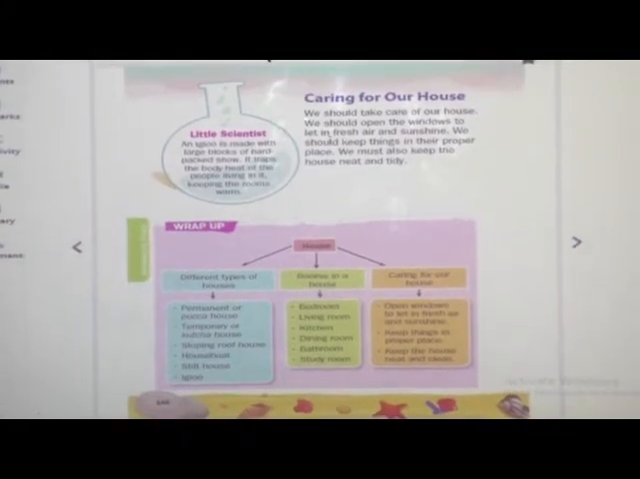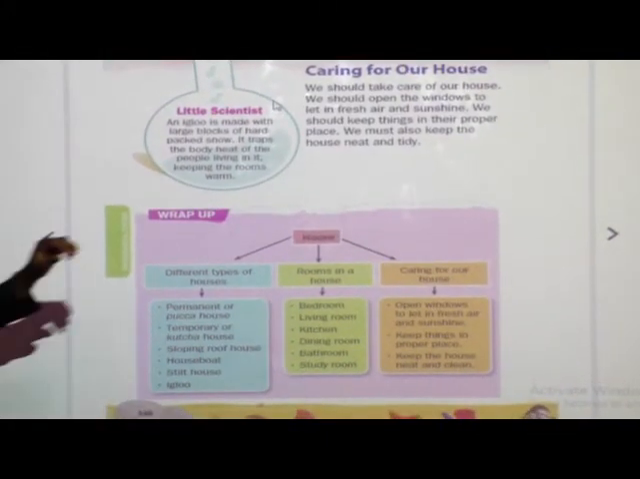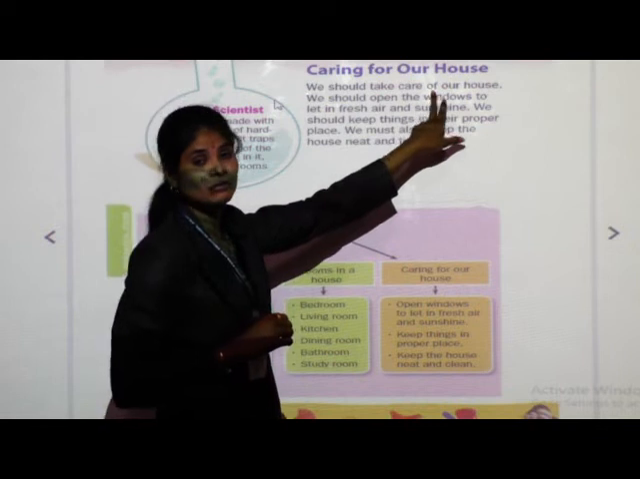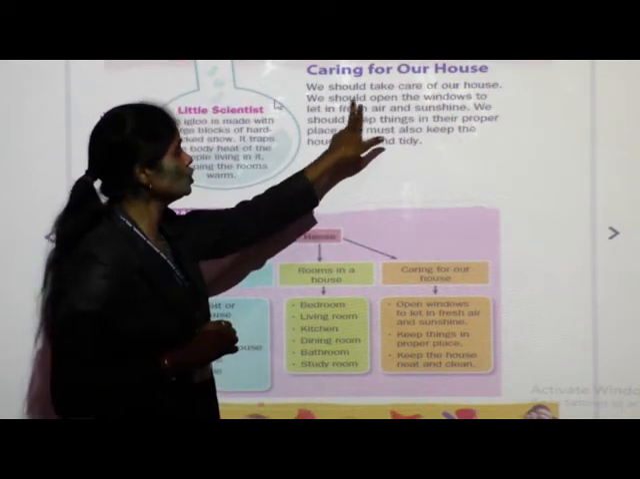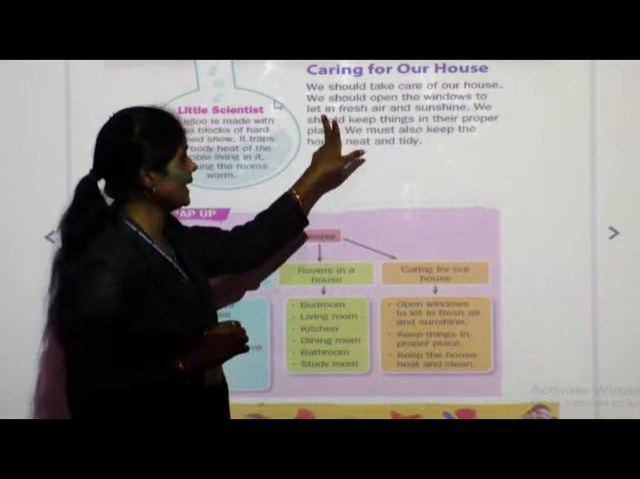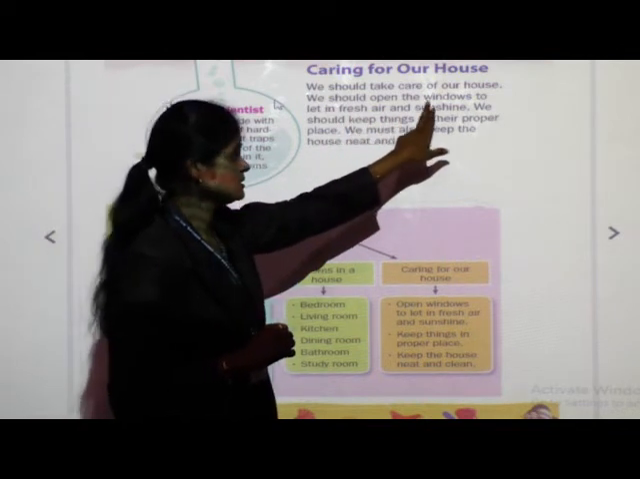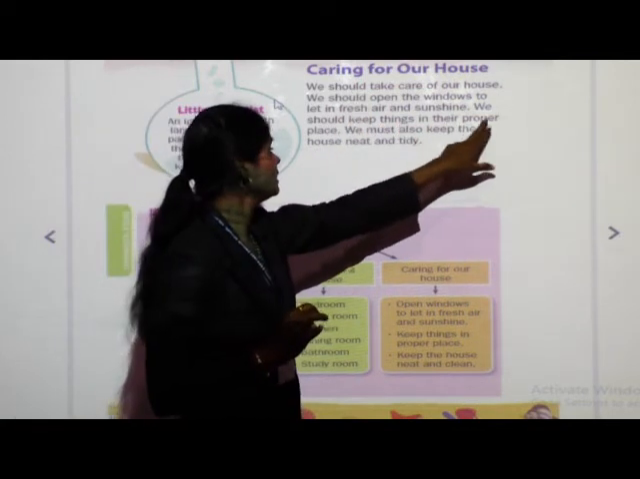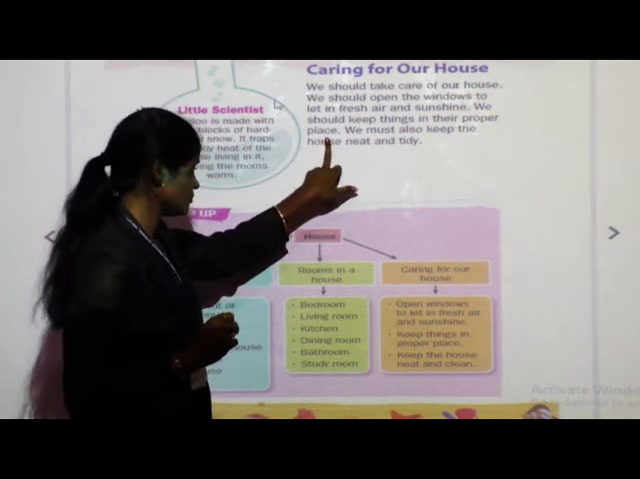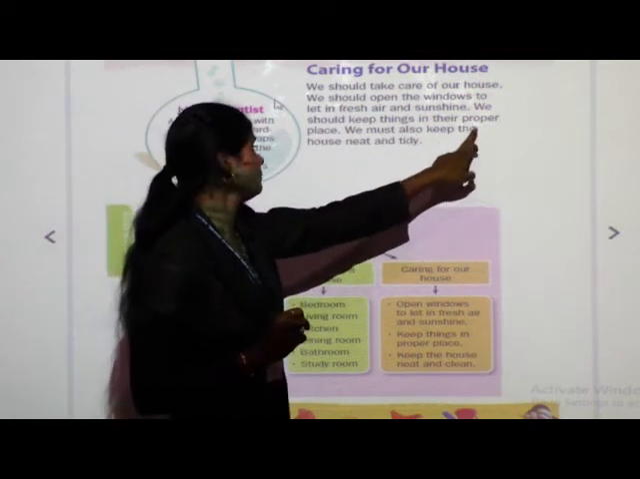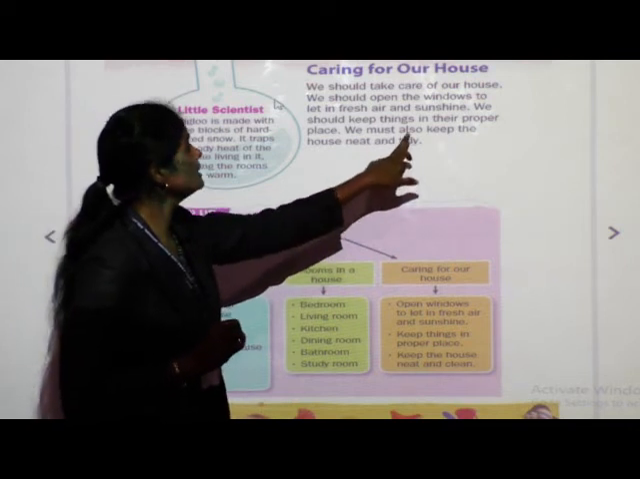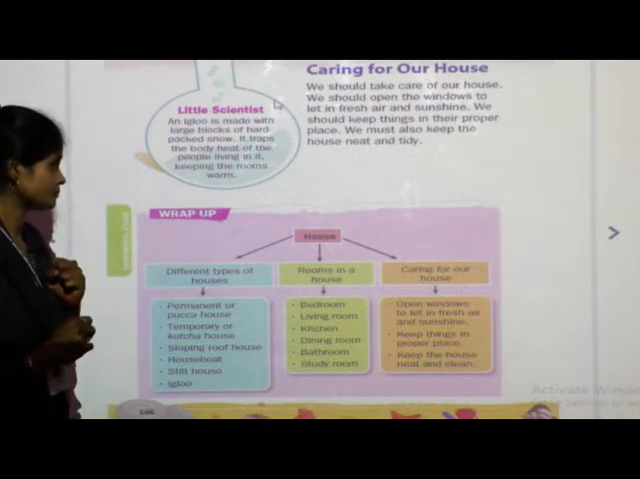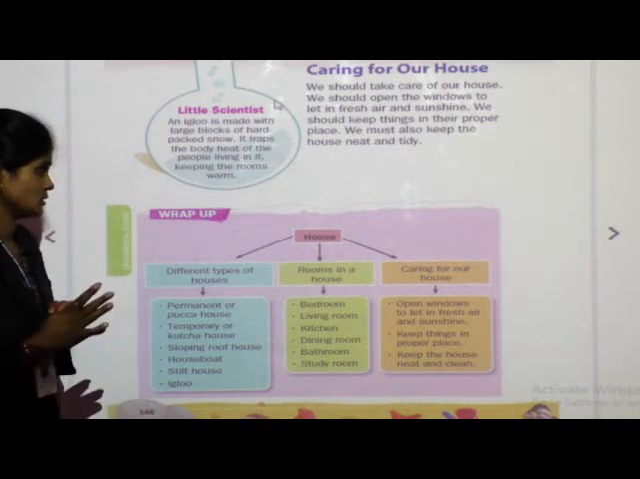Caring for our house. See children, caring for our house. We should take care of our house. We should open the windows to let in fresh air and sunshine. We should keep things in their proper place. We must also keep the house neat and tidy. Why is it necessary to take care of our house? See how to take care of our house.